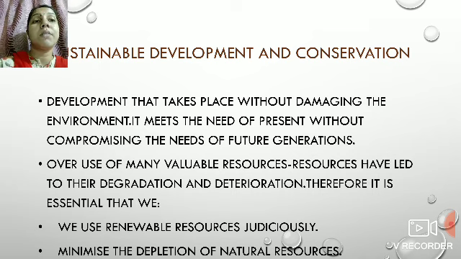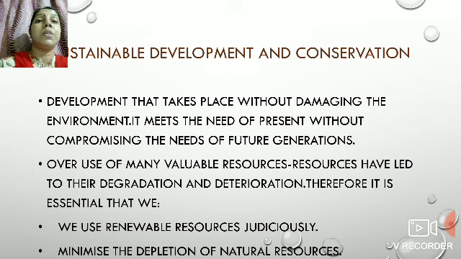Now what is sustainable development and conservation? Development that takes place without damaging the environment, that is, without harming the environment. And secondly, it meets the needs of the present generation without compromising the needs of future generations. It means such a development path in which the needs of the present generation are fulfilled, and this is also kept in mind that we use the resources in such a way that they can be conserved for future generations. This type of development is known as sustainable development.